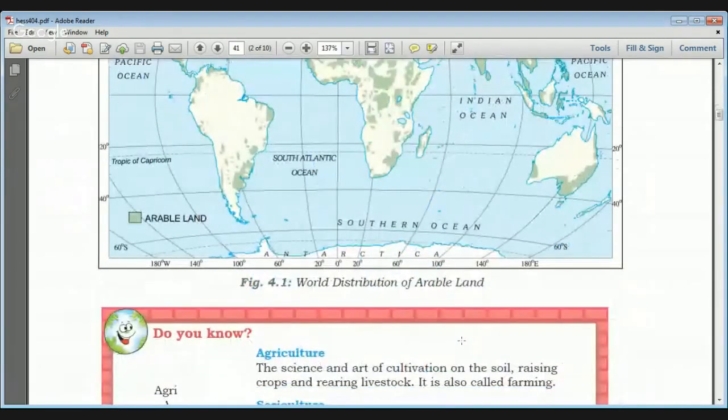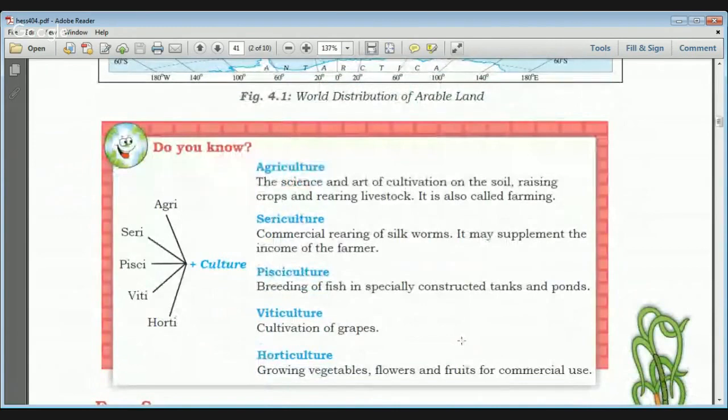These are some of the terms related with agriculture. There are five terms. Agriculture means soil cultivation. It is the science and art of cultivation on the soil, the raising of crops and rearing livestock. It is also known as farming in India.